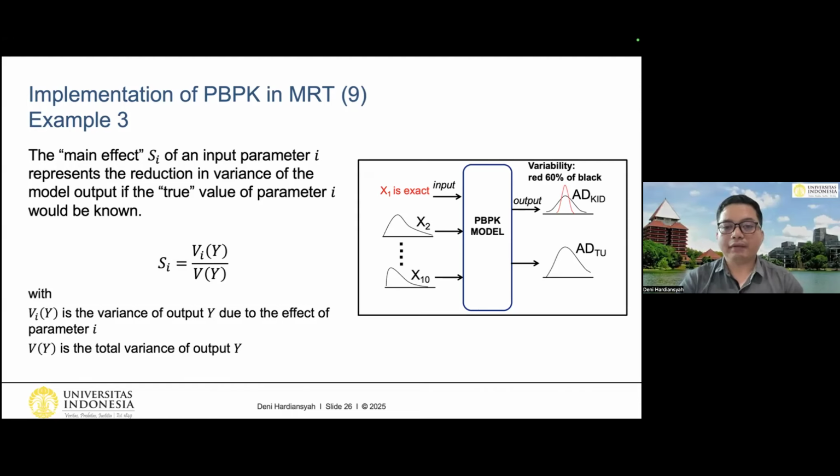So it means that if we have the exact value of this parameter in a certain patient, then we will have a reduction of the variability of the output of 60%. So that is the physical meaning of this main effect.